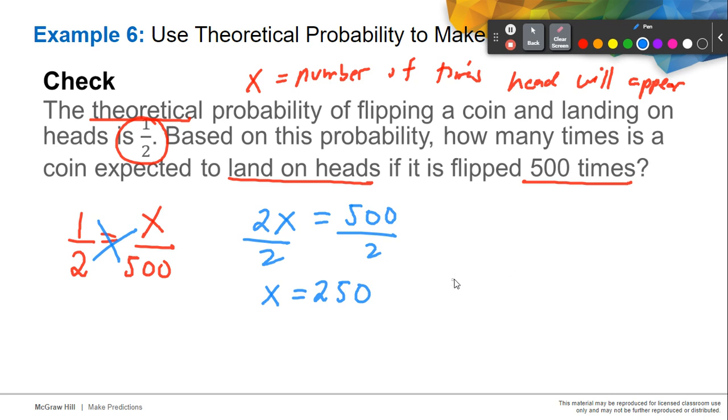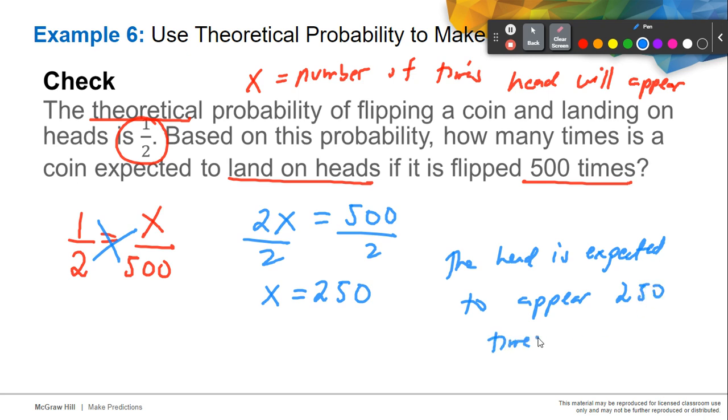Therefore, when we do this experiment 500 times, heads is expected to appear 250 times out of 500 times. That's very quick and easy.